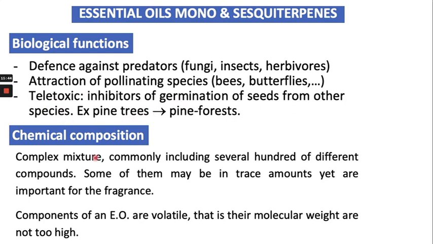The chemical composition of these essential oils, as I told you, is that most of the essential oils contain monoterpenes, and some of the oils contain sesquiterpenes, right? Generally all the components of essential oil are volatile in nature, so they have a lower molecular weight.